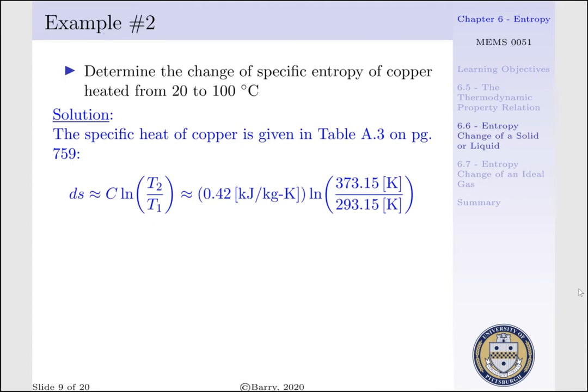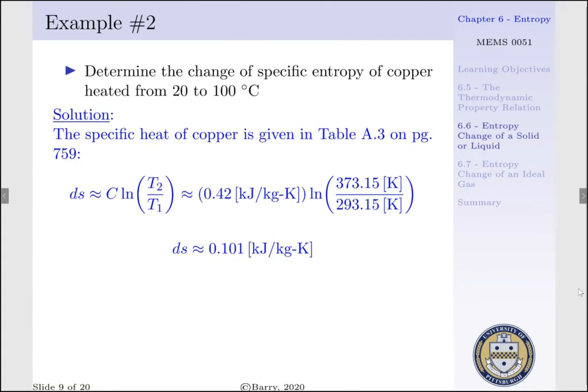Thus, our change of entropy would be equal to our specific heat times the natural log of T2 per T1, or 0.42 kilojoule per kgK times the natural log of 373.15 per 293.15. Notice that these two temperatures are in our absolute temperature scale, and the units cancel out inside the natural log. Therefore, our change of entropy is approximately equal to 0.101 kilojoule per kgK.